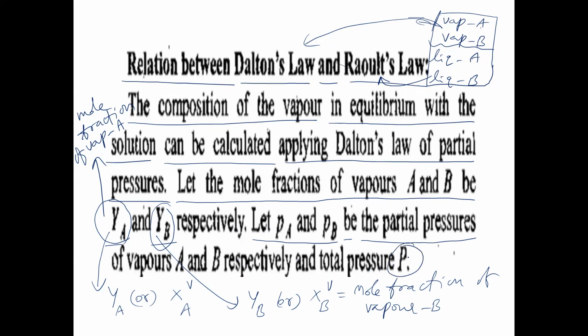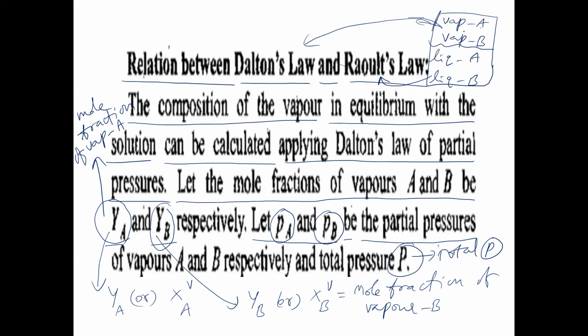Next, let Pa and Pb be the partial pressures of vapors A and B respectively, and the total pressure is P. P is the total pressure of the gaseous mixture, the total pressure of the mixture of two vapors. Pa is the partial pressure of vapor A in the mixture, and Pb is the partial pressure of vapor B in the mixture.